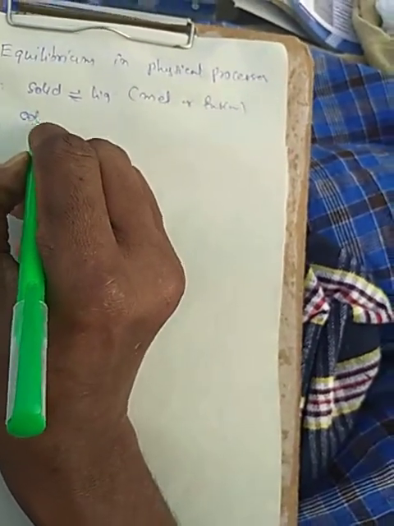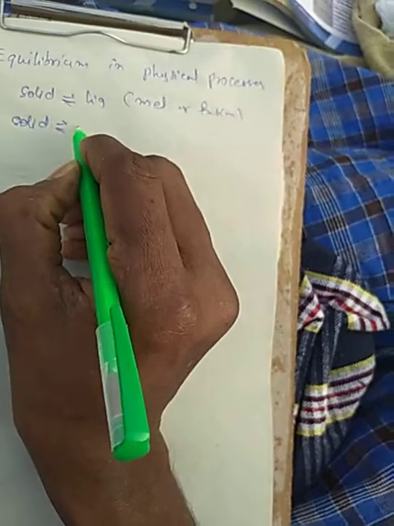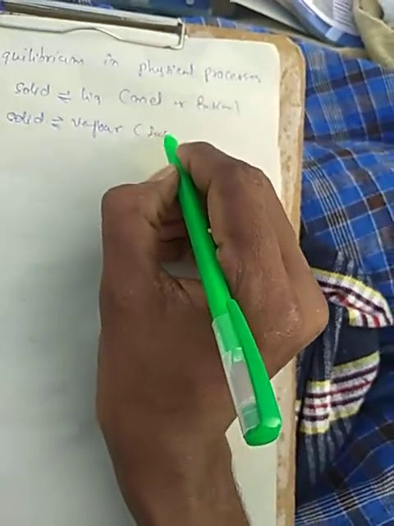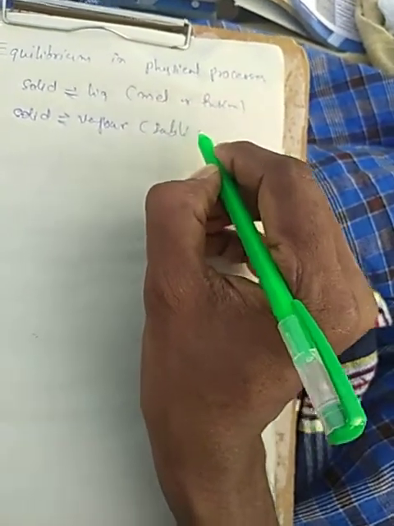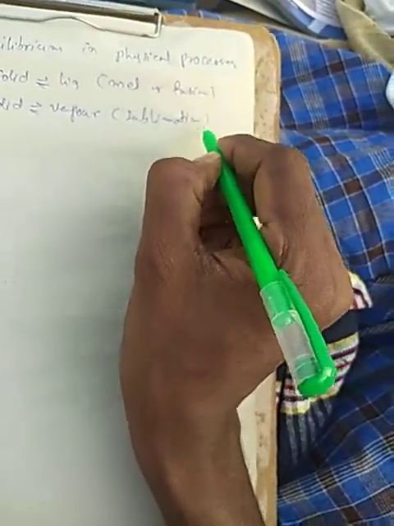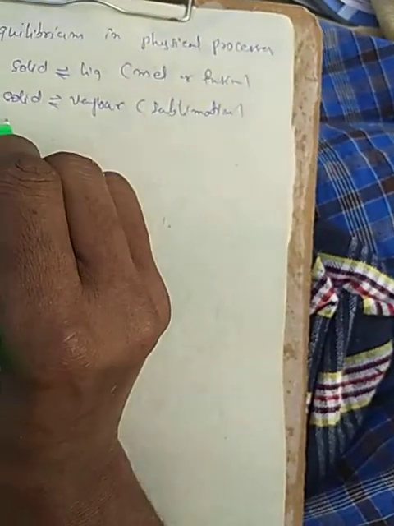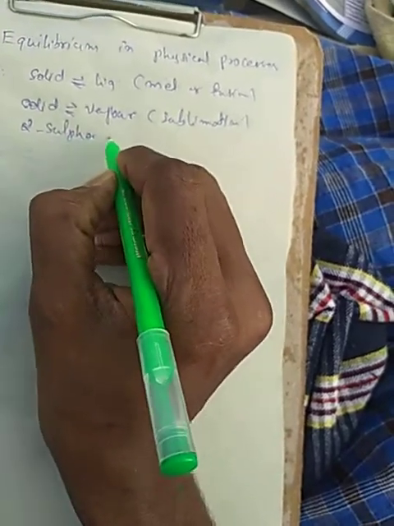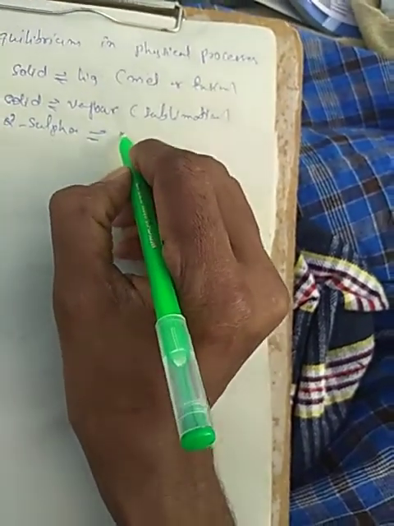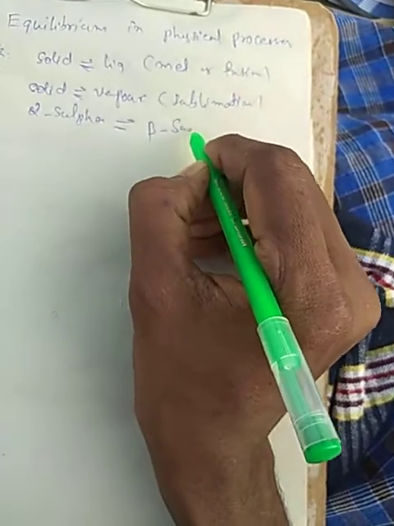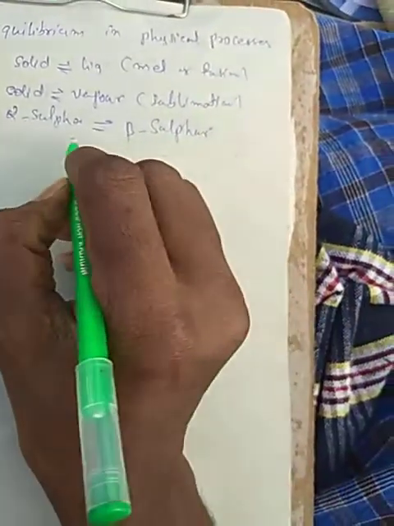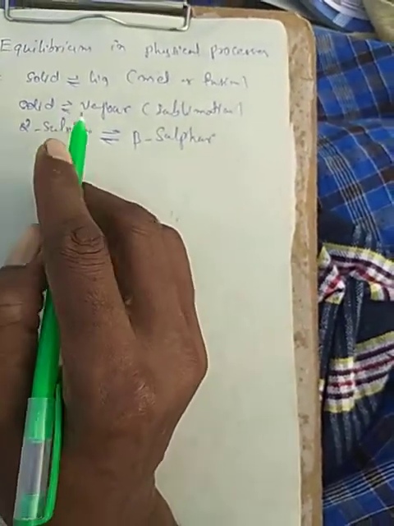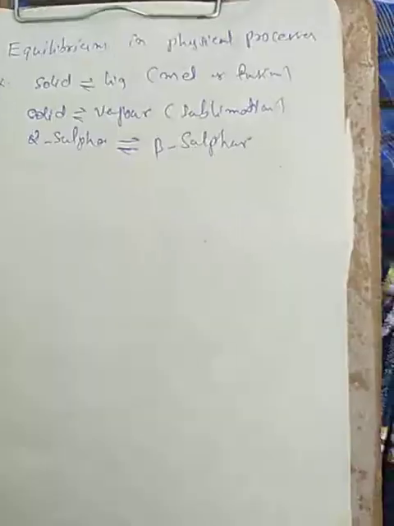Second one, solid to vapor, which is sublimation. Next one, alpha sulfur changed into beta sulfur. These are physical equilibria, meaning same chemical formula but change in physical state.